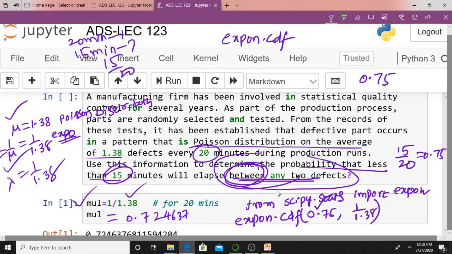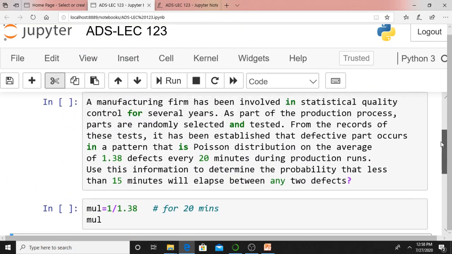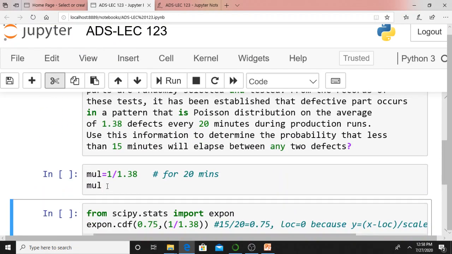You will get the probability that less than 15 minutes will elapse between any two defects. As it is between events, I am using the exponential distribution, less than 15 minutes. As there is a mismatch between your mu and less than 15 minutes, in order to match, I am just dividing 15 by 20, that is 0.75. That is the first argument for your cumulative distribution function. Just run this piece of code.